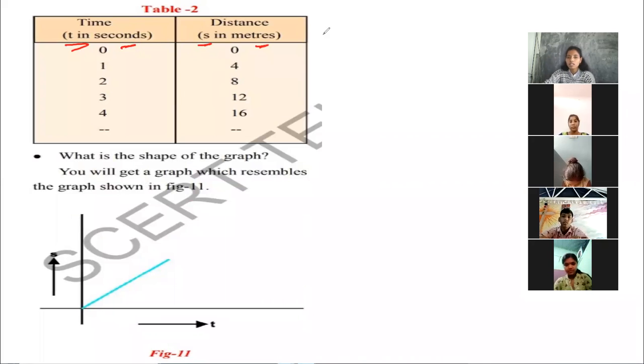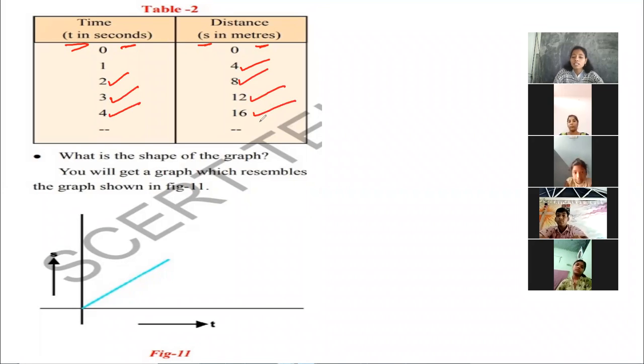At 0 seconds, the distance covered by the cyclist is 0. At 1 second, the distance covered is 4 meters. In 2 seconds, 8 meters. In 3 seconds, he covered 12 meters. And in 4 seconds, he covered 16 meters.